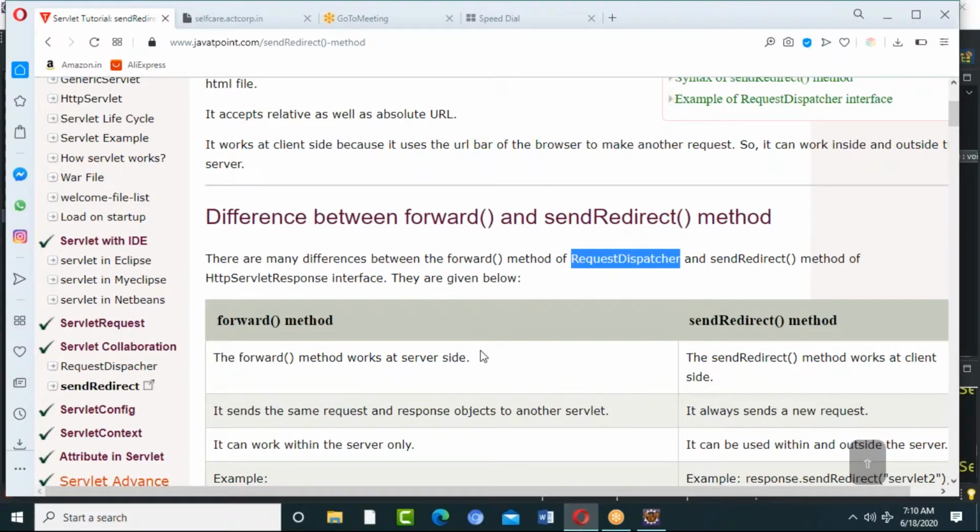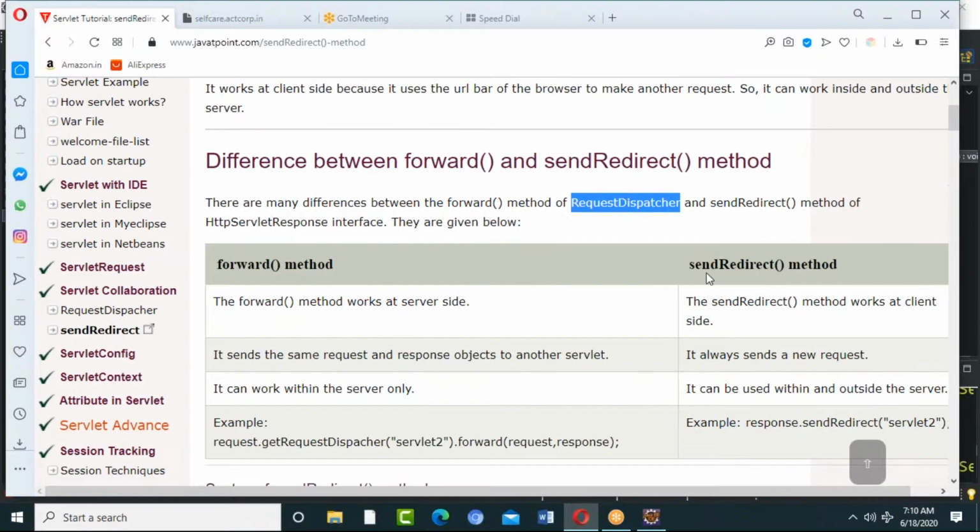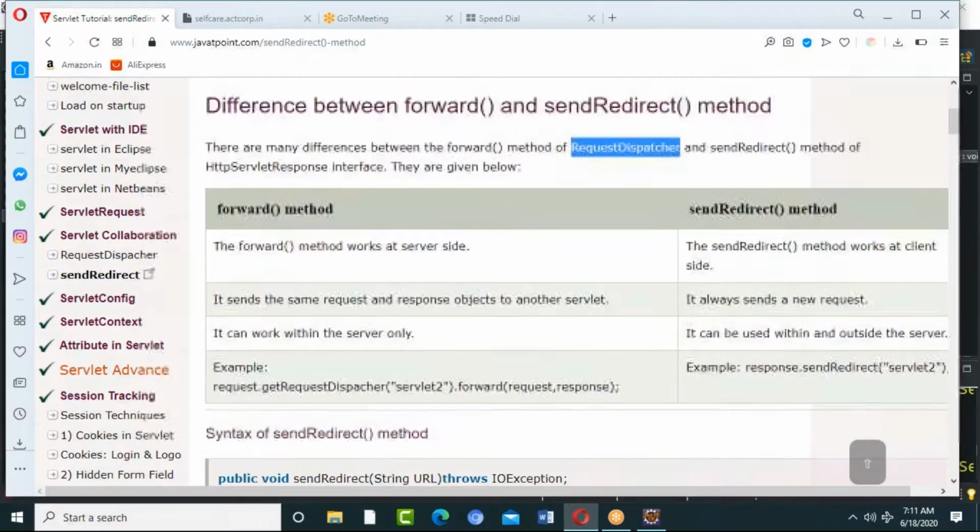Do I have to remember all these names? Yes, you have to remember what is RequestDispatcher, what is forward, and what is sendRedirect. Compulsory, these are all very important. The forward method works at the server side, and the sendRedirect method works at the client side.